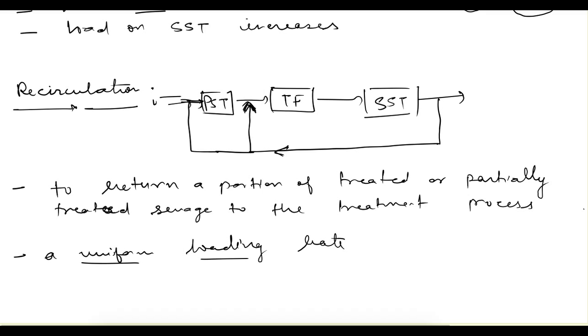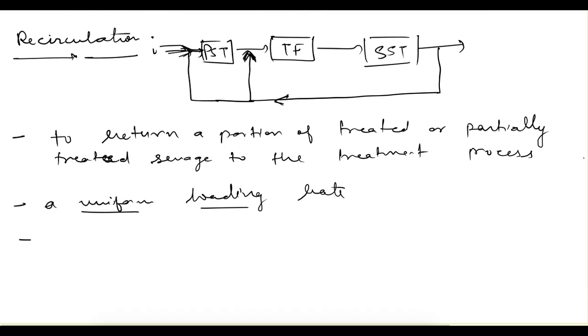So this uniform loading rate is maintained. And sometimes the sewage which is coming as influent can have a very high concentration of organic matter. If we are doing recirculation, then the sewage is diluted, so because of that, sudden load does not increase on the trickling filter.